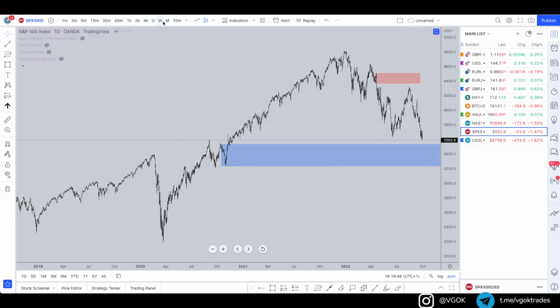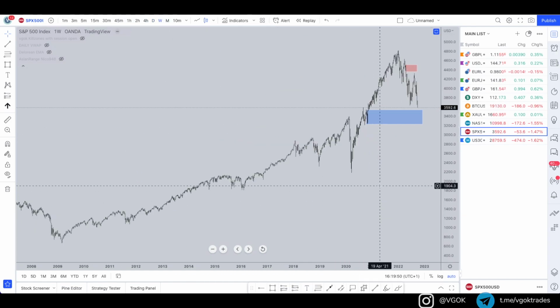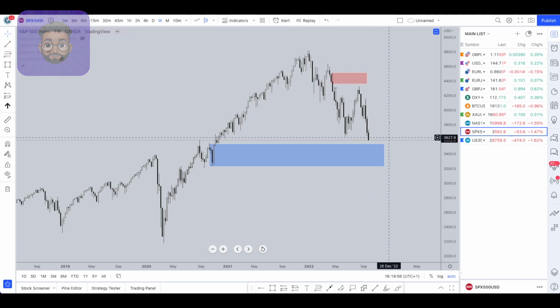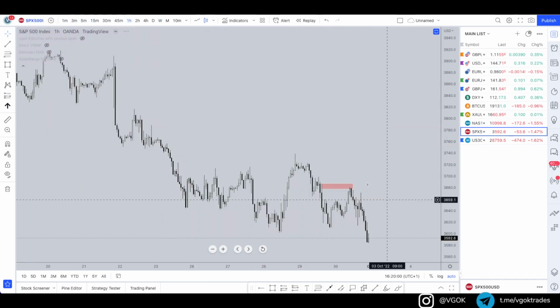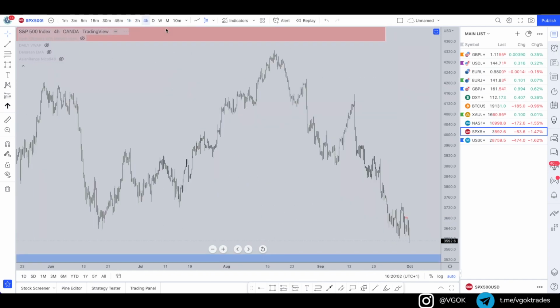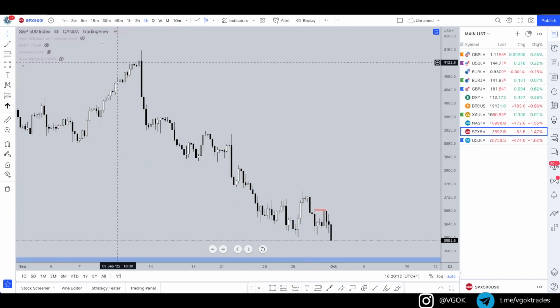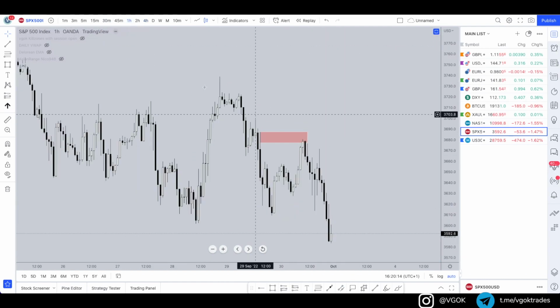I think when we look at the weekly it might be a bit clearer. There we go. Yeah, on the weekly you can see the manipulative sell to buy candle right in there. So ideally we want to see what happens in there, if we see any bullish movement. Otherwise, again, just continuing this downtrend that we can see when you change to the 4-hour and the hourly. It's just taken out this recent low, so let's see if we can get continuation, maybe a small retracement up and then a sell-off to continue the trend.